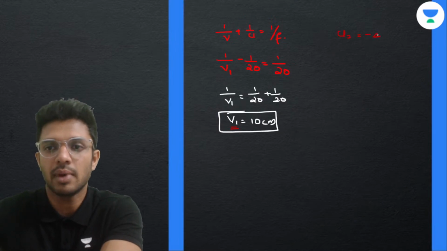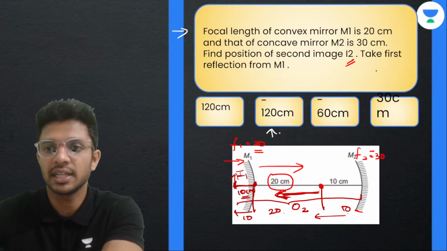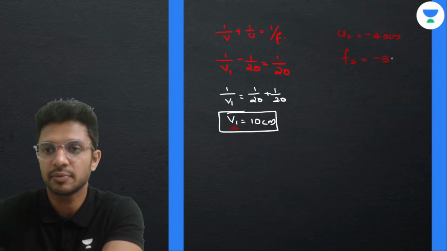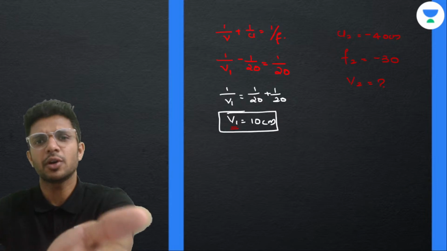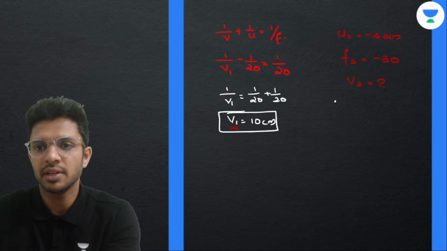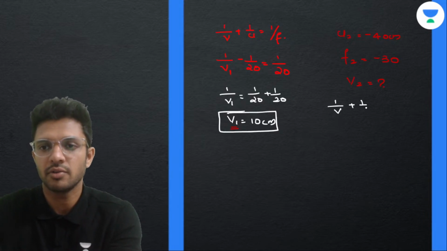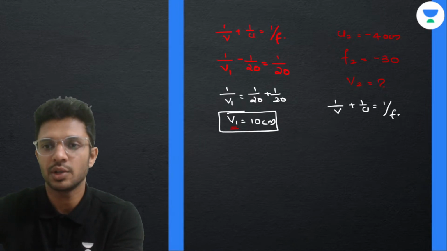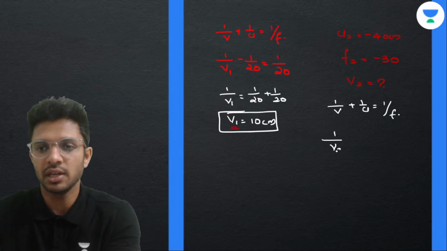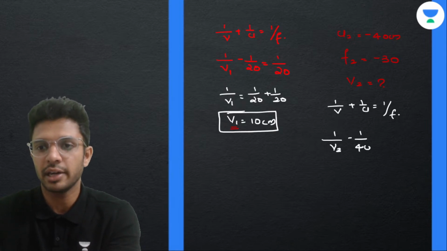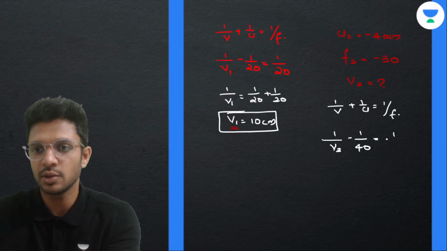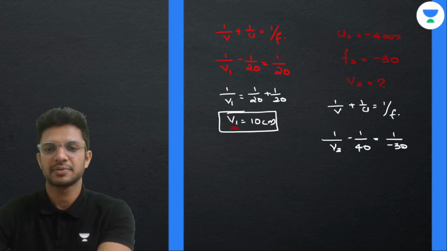So U2 is equal to minus 40. Focal length of the second mirror is given as minus 30. So the final image V2 is what? Which formula? Same formula, mirror formula: 1 by V plus 1 by U equal to 1 by F. 1 by V, V2 I am marking it. U is minus 40, so 1 by V2 minus 1 by 40 is equal to 1 by focal length, minus 30.